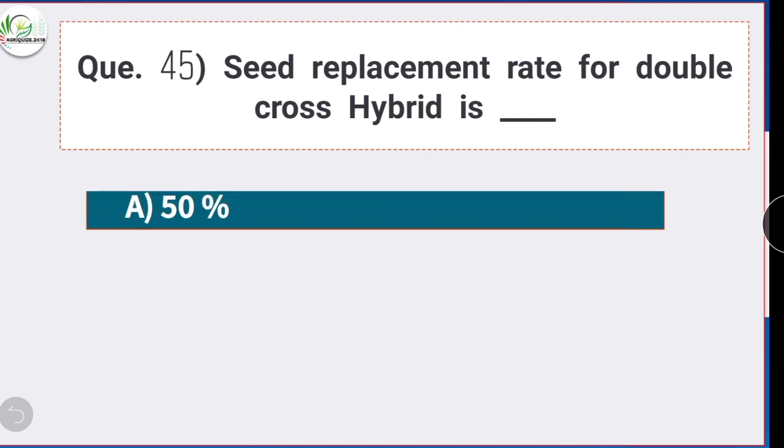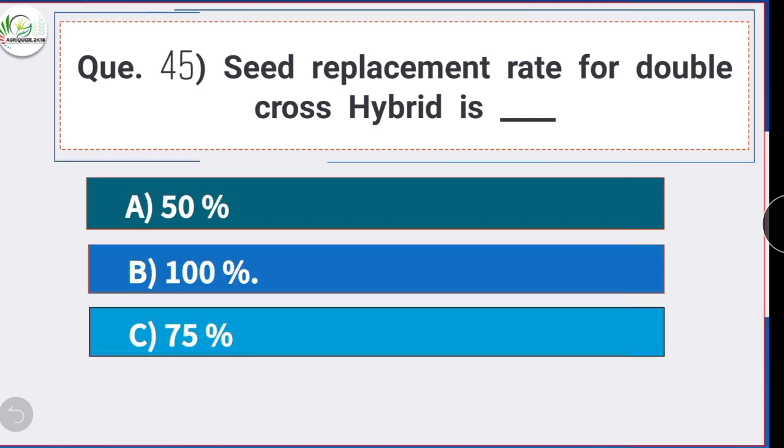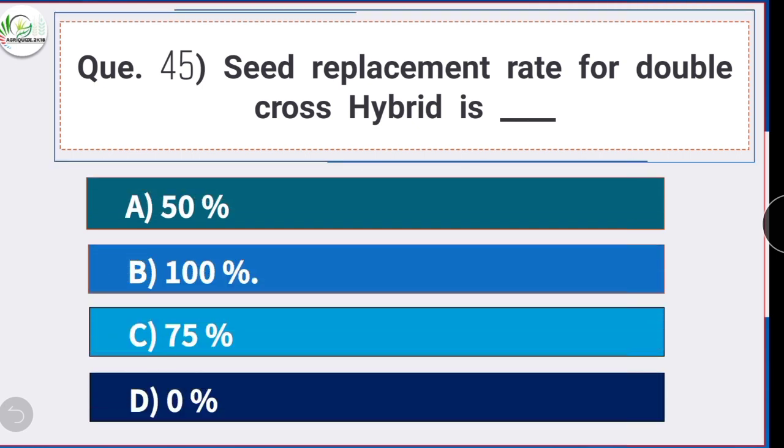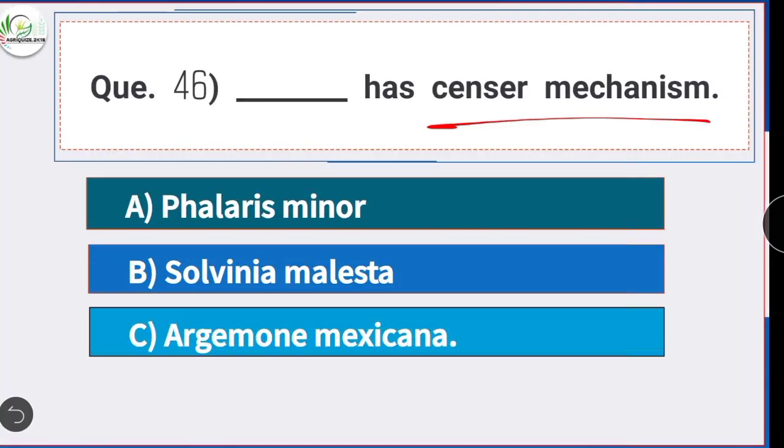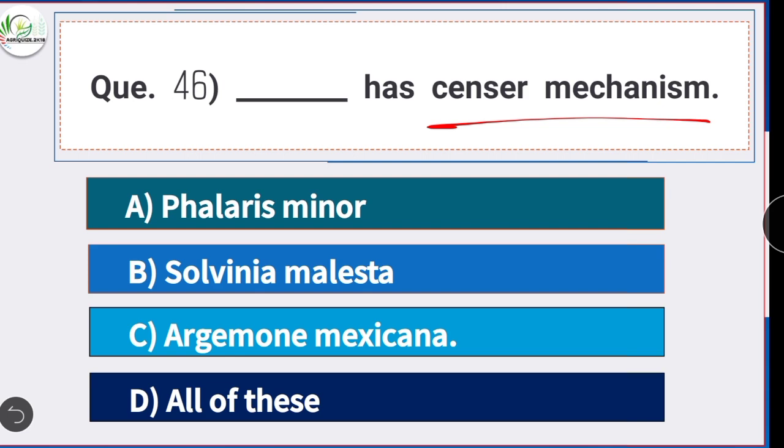Question number 45. Seed replacement rate for double cross hybrid is. Option B is the correct answer. 100%. The seed replacement rate for double cross hybrid is 100%. Question number 46. Dash has sensor mechanism. Option C is the correct answer. Argemone mexicana. Argemone mexicana has sensor mechanism.